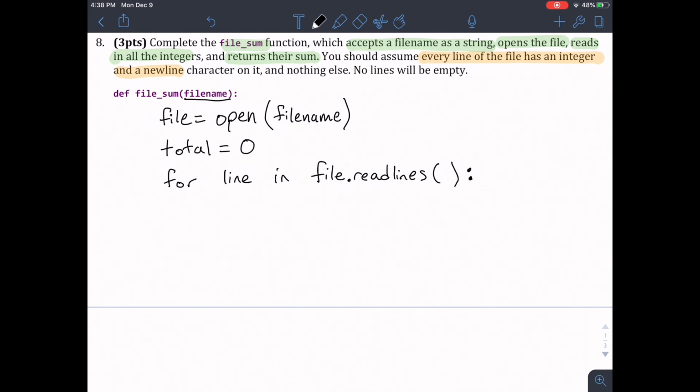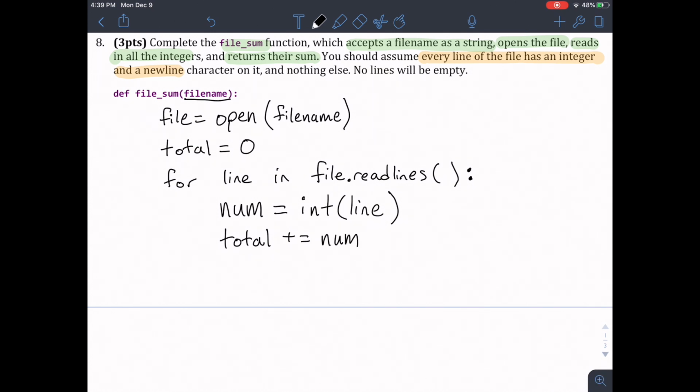Well, up here at the top it says I should read them in. They're integers. Well, the lines in the file aren't integers yet. I have to turn them into integers. So let's create a number by calling the int function on this line. Right, so num is going to store the integer, actual number that I can do math with, based on the line. Now let's take this number and add it into the total. So total plus equals this number.